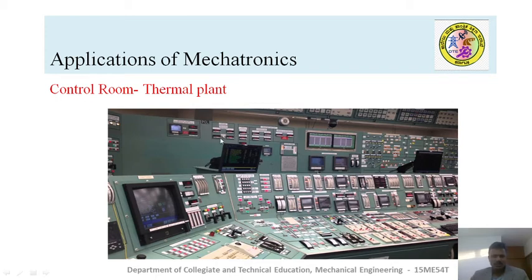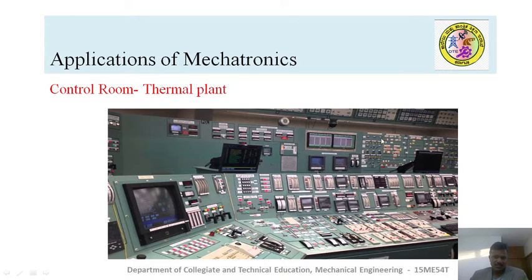The microprocessor gets information from the different sensory devices. Based on those sensory inputs, it verifies the conditions and then takes corrective actions.